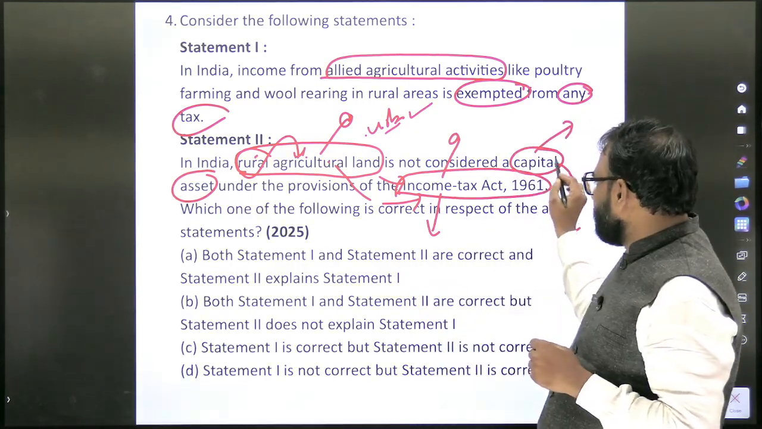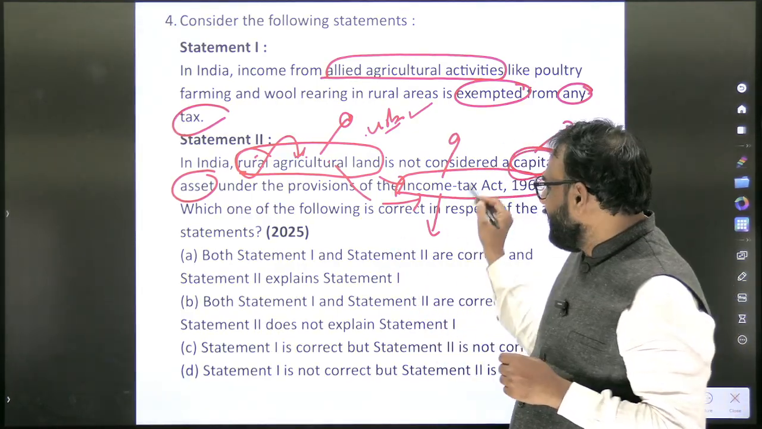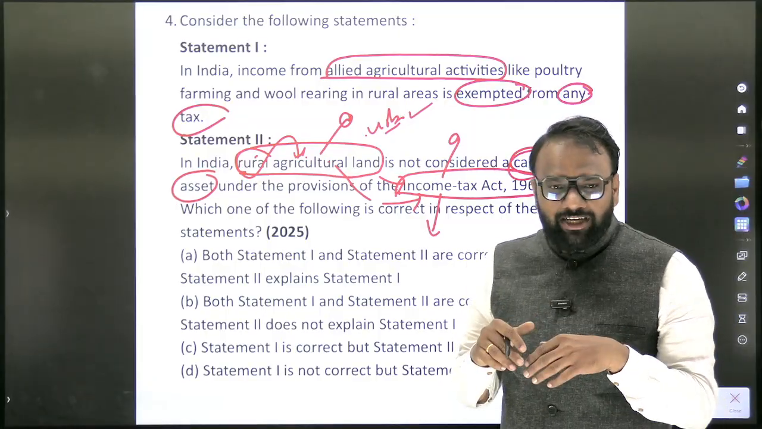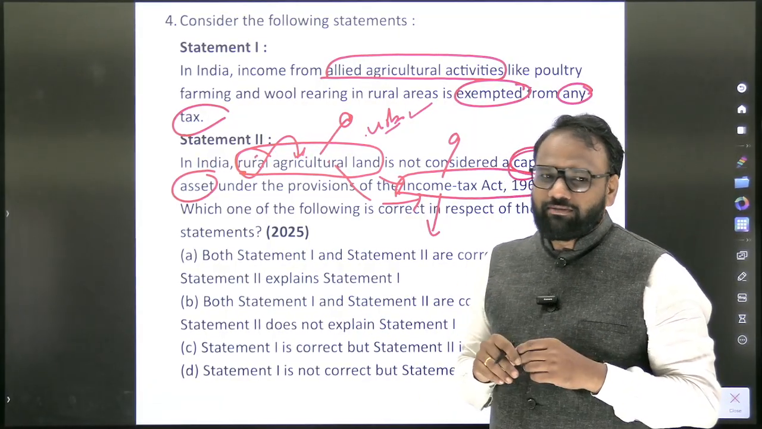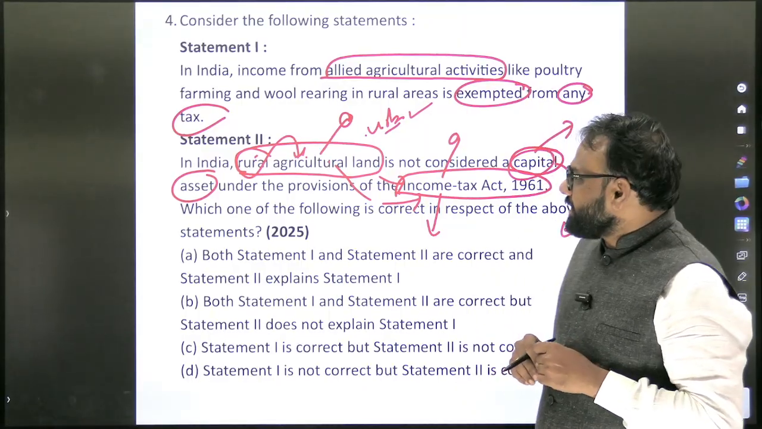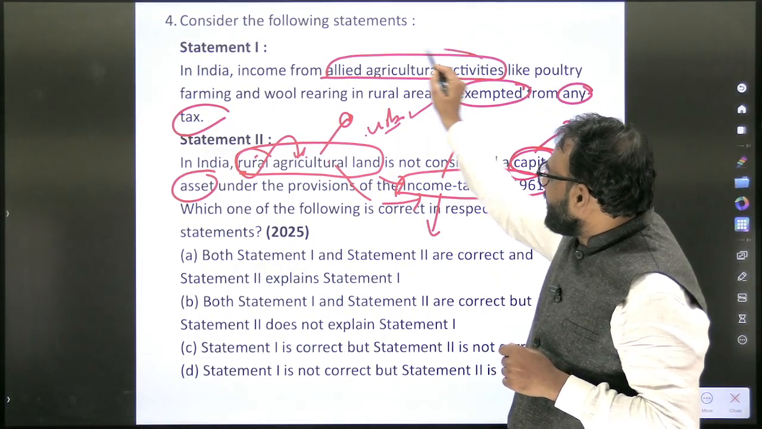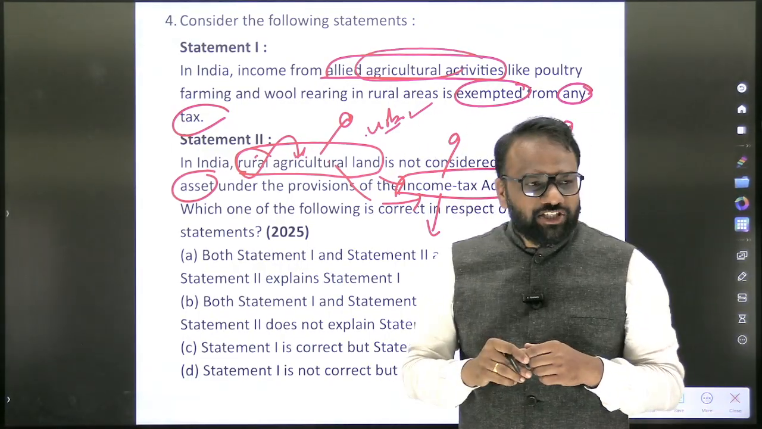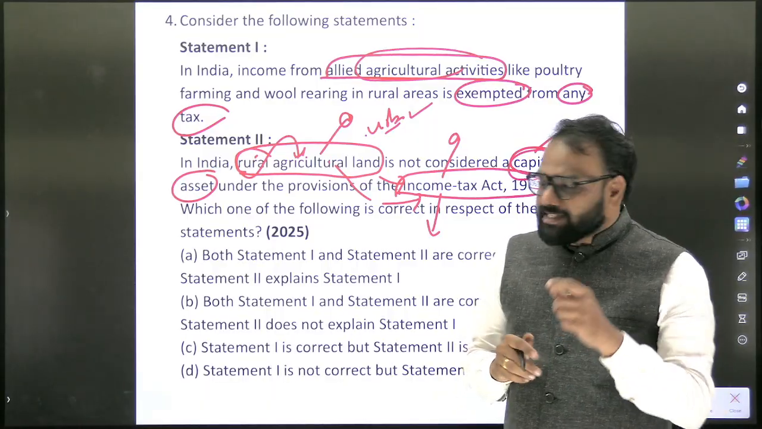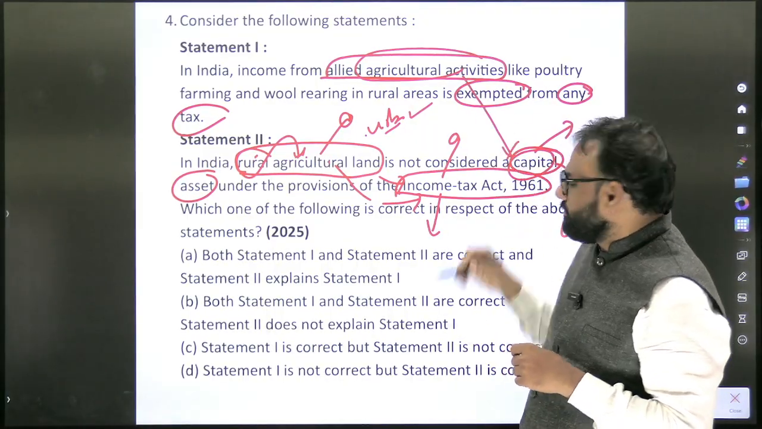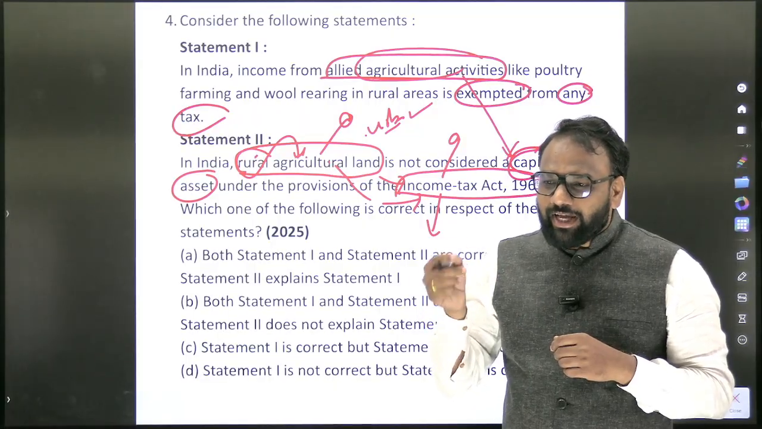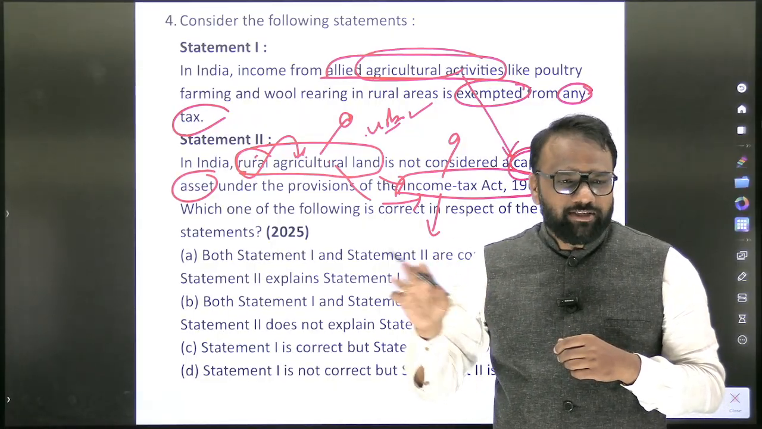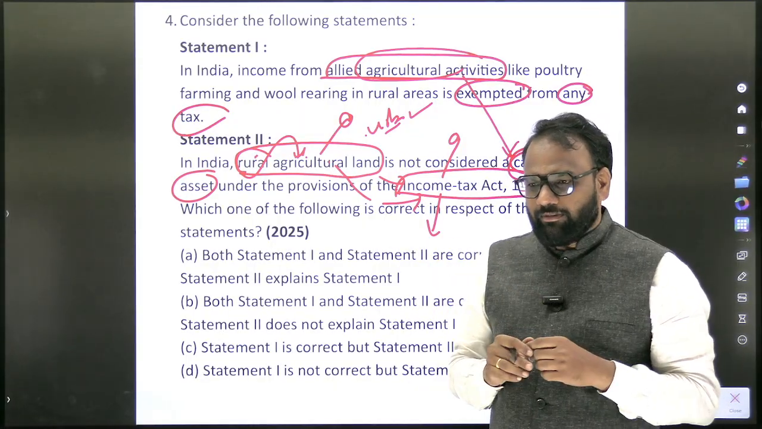Then you will go to this term: which one is considered a capital asset under the Income Tax Act? Which capital asset is exempted from taxation under the Income Tax Act? So all these things you will focus on. Now next, when it comes to agricultural activity, it is exempted from income tax. Next question is, when it comes to agriculture, who has the power to tax it? Central government or state government?